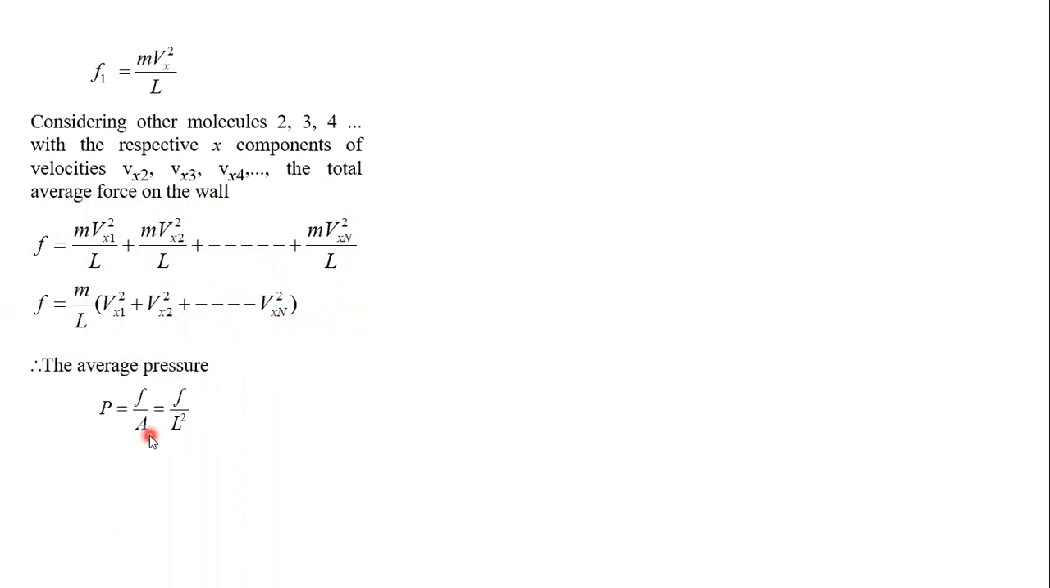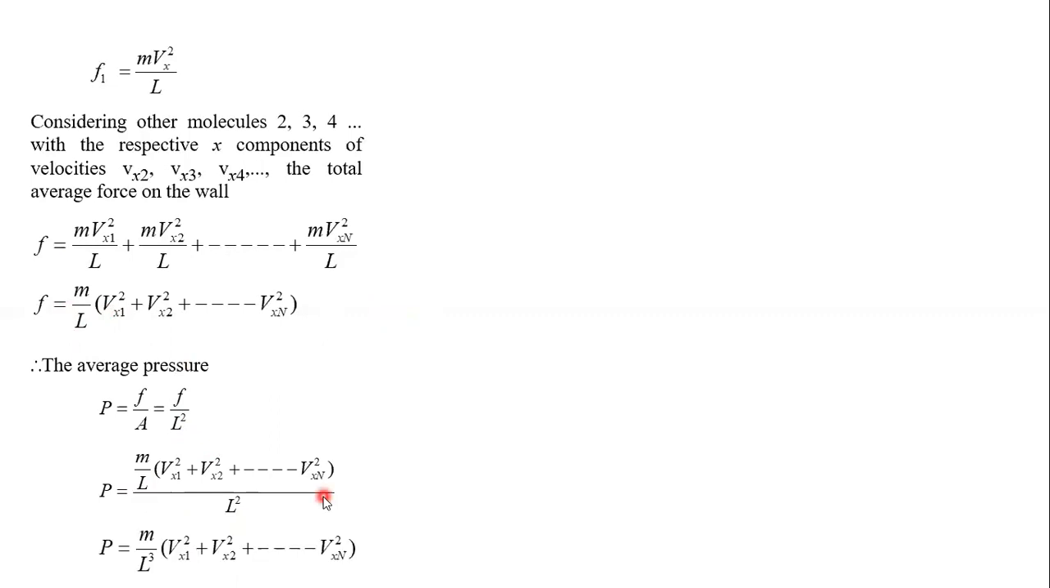The average pressure: you know that pressure is force per unit area, so force by L square. The average pressure is given by the force, with the formula we substituted here, divided by L square. So this L square and this L together we can write as L cube.